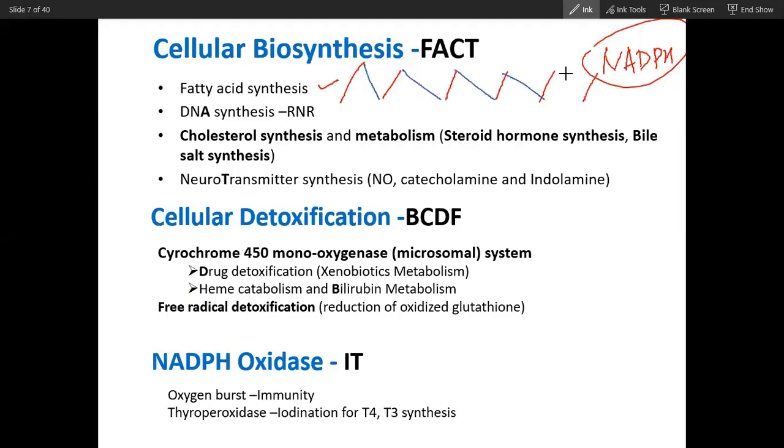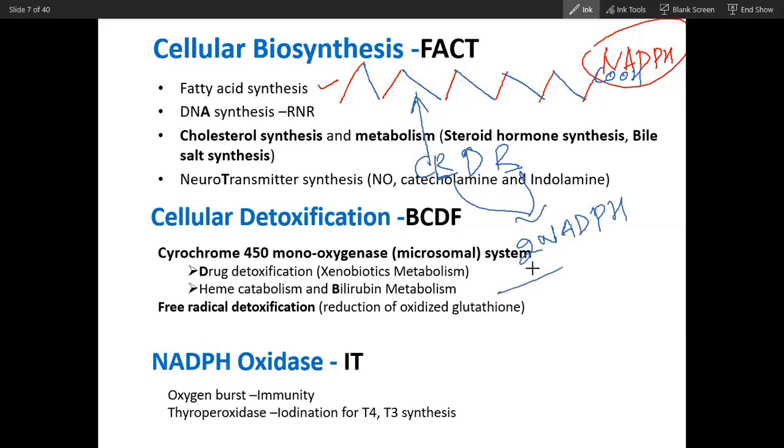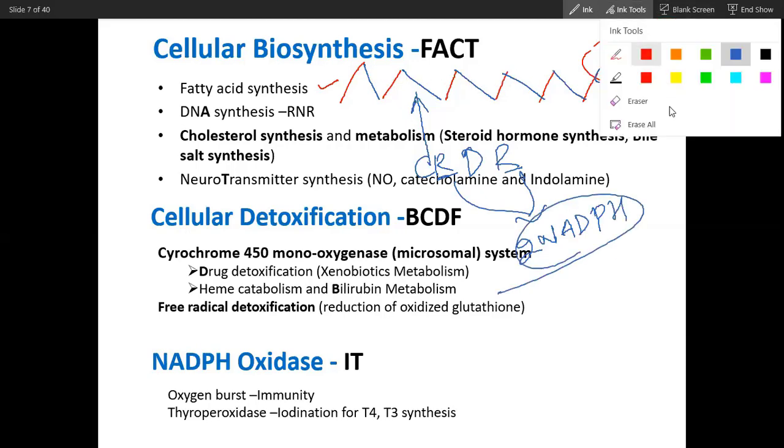This bond formation occurs through a 4-step process: condensation, reduction, dehydration, reduction. You can see 2R is there, and this 2R means 2 NADPH. So 2 NADPH are required for the formation of every bond between acetyl coenzyme A units in fatty acid synthesis.